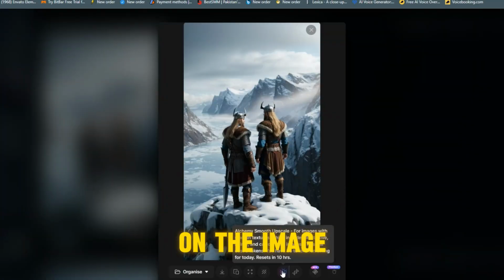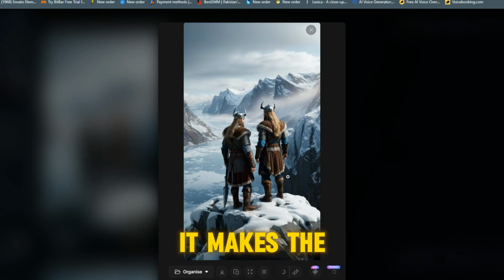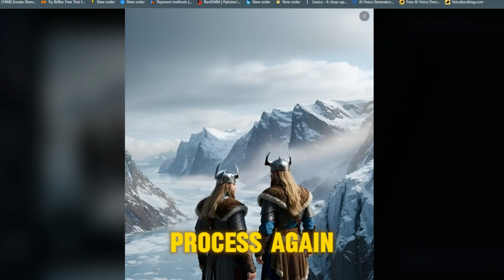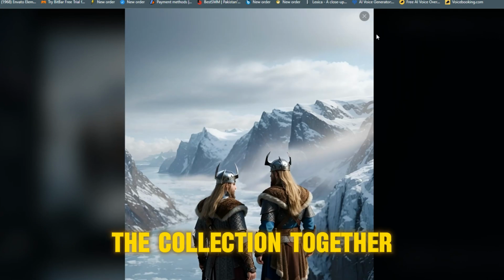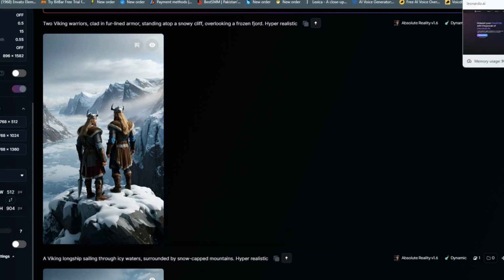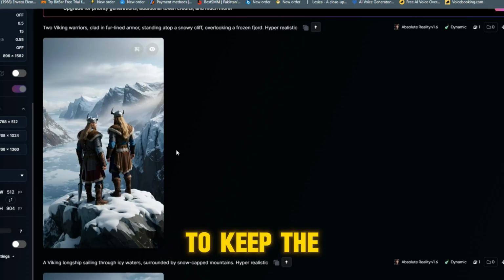But before we proceed to create all 10 images, I want to show you one more trick. You can click on the image, and in the bottom right corner, hit Alchemy Crisp Upscale. It makes the pictures look super clean and full resolution. Now repeat this process again and start getting the collection together. Copy and paste each one from ChatGPT and make sure to add the hyper-realistic to each prompt and upscale them after they are generated. I'm going to speed this part up to keep the video moving.